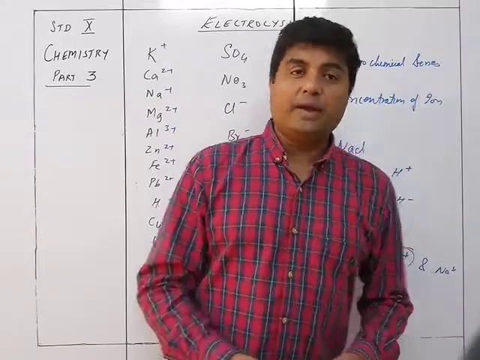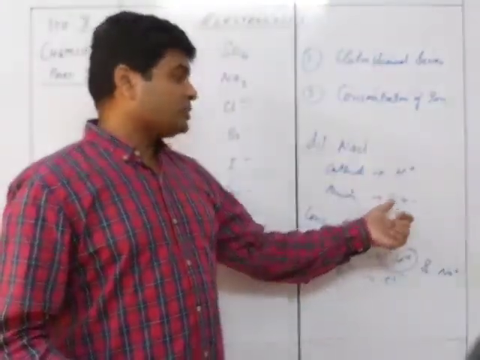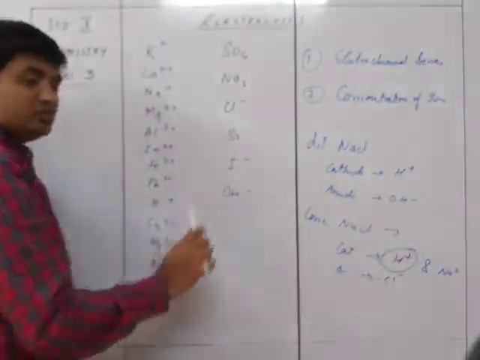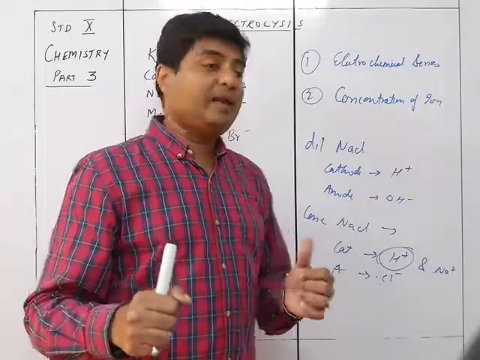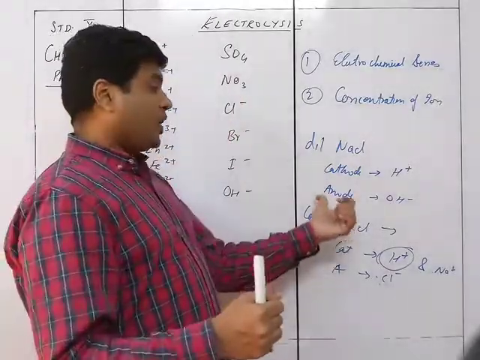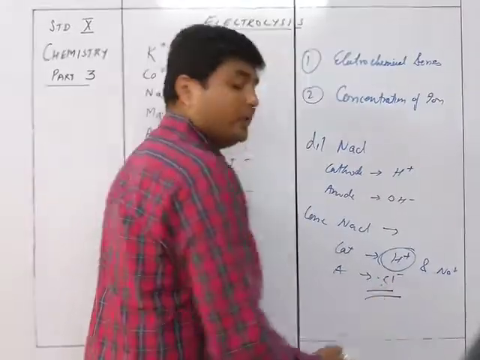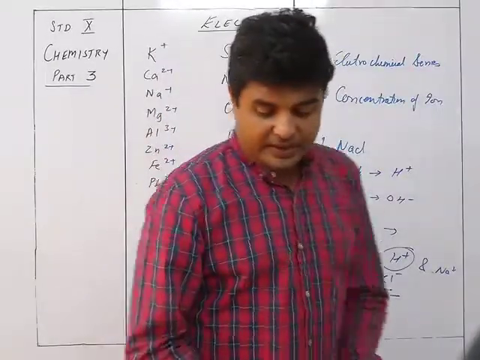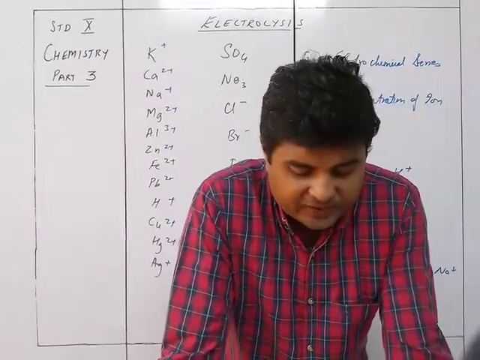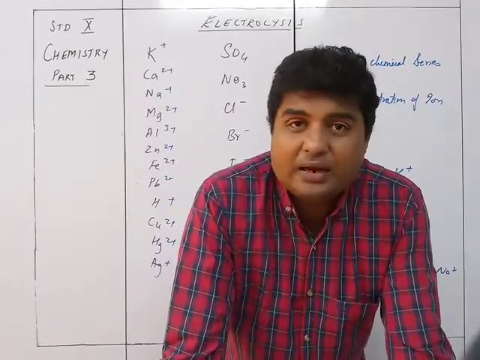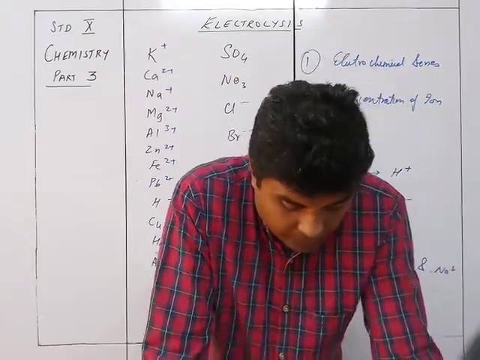That's the reason at the cathode you are going to get H plus. But between OH and Cl, the difference is not so much, and that's why in preferential discharge OH should have come, but because of the higher concentration the Cl is going to be released over here. So that is the difference: Cl will be evolved, and hence at the cathode you will be getting H plus, and at the anode you will be getting Cl2 evolved.